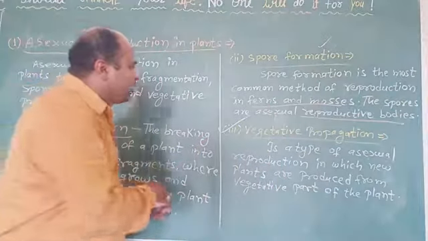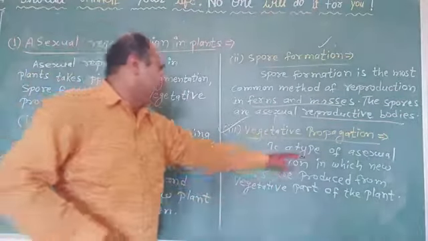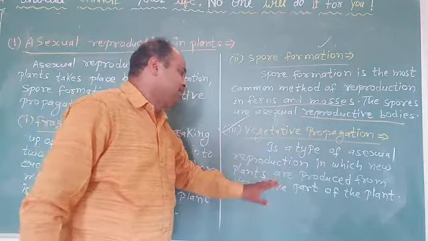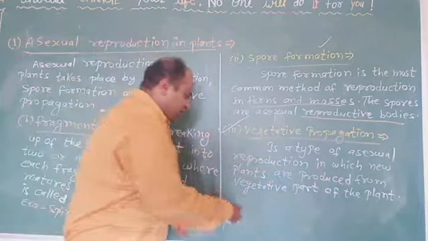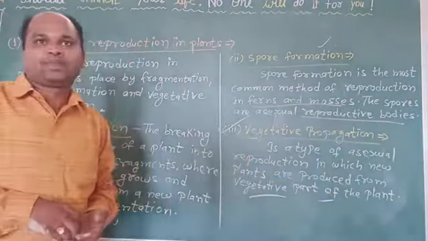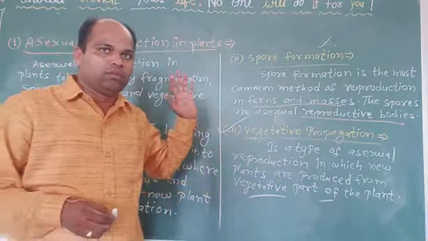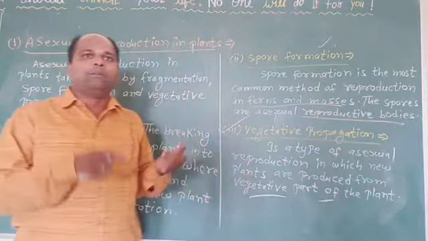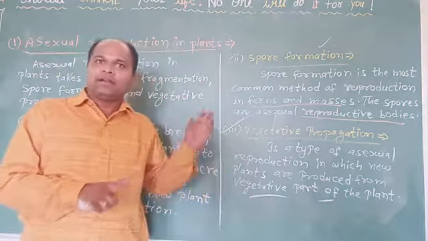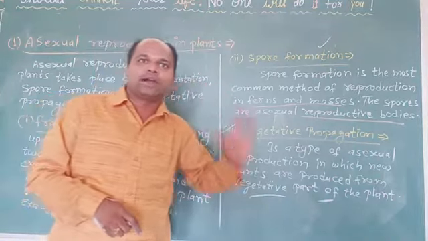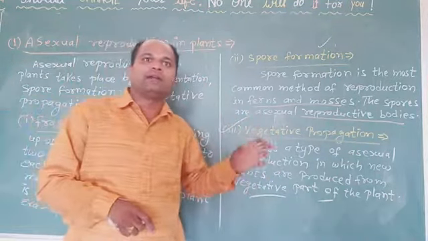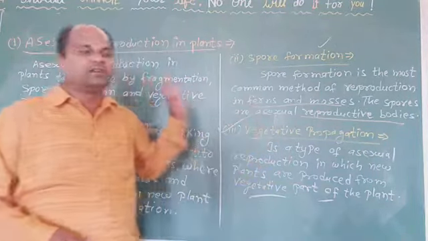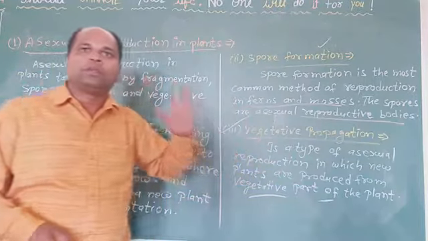Vegetative propagation is a type of asexual reproduction in which new plants are produced from the vegetative parts of the plant, like roots, stems, leaves and buds.